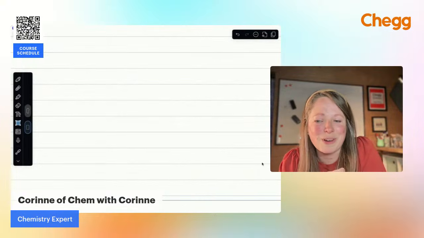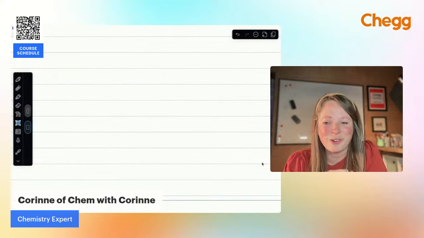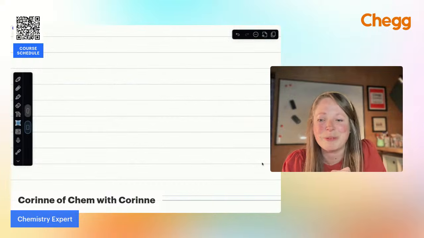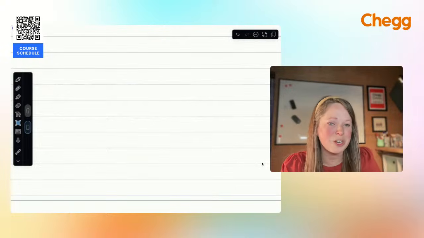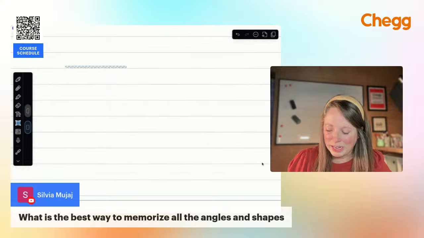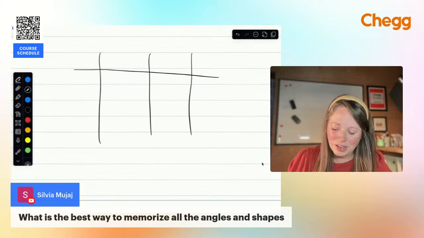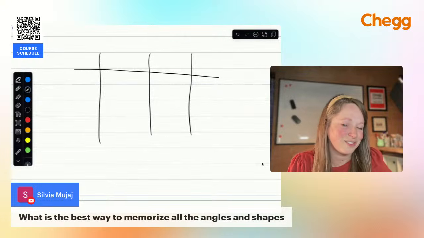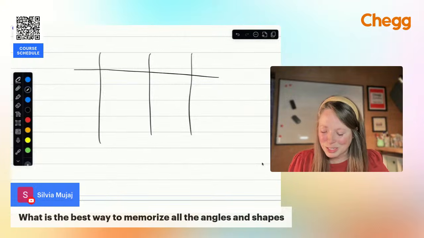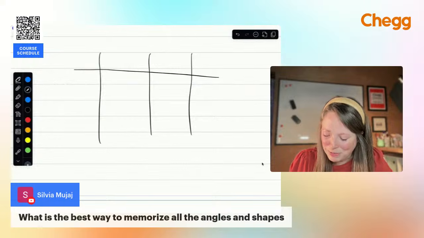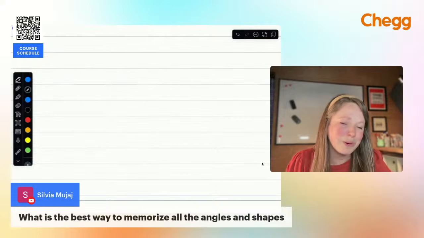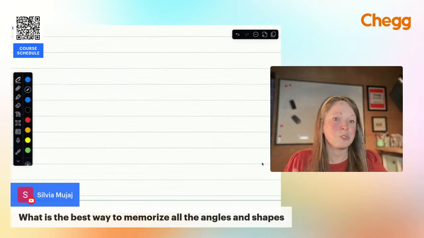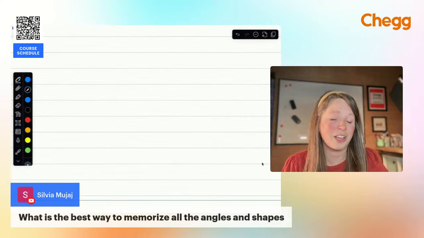What's the best way to memorize all the angles and shapes? That's a great question. So it looks like that one came in from YouTube. The best way to memorize them, and unfortunately there aren't too many things you have to memorize in chemistry, but just taking the time to draw out a diagram, right, with examples of each, count the lone pairs, and then just memorize it. The more you're exposed to it, then really there aren't too many. Even if you're doing the expanded octet, right, you only have like 8 conformations to remember, and just practice with that. For most classes, you don't really have to know the bond angles.